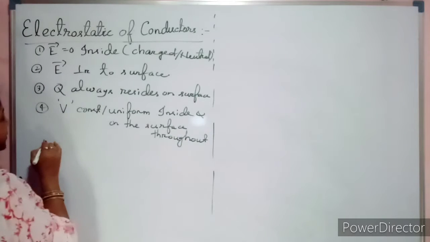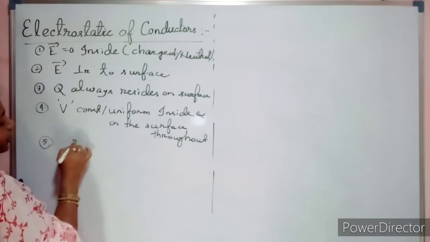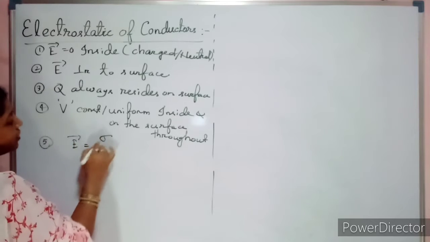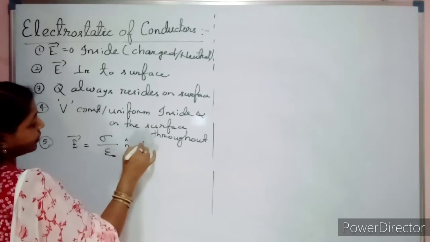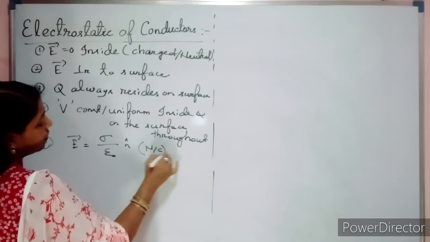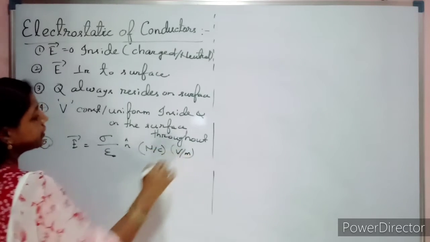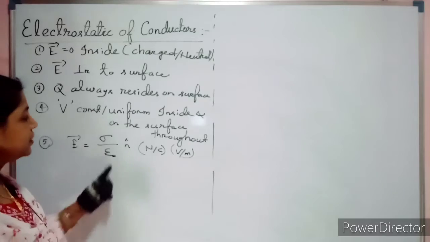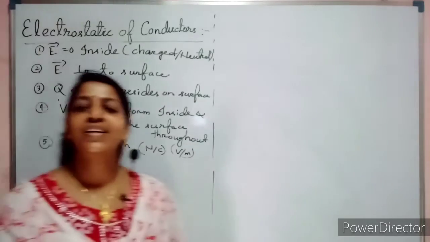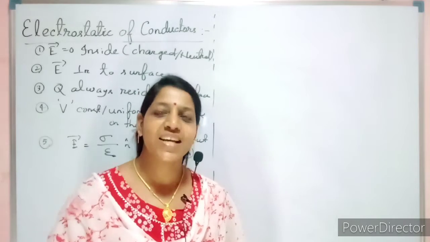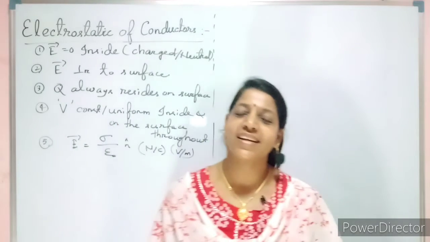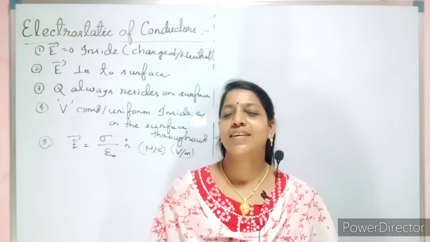Next, the fifth point is your electric field for any surface equals sigma by epsilon naught n cap, and its unit is Newton per coulomb or volt per meter. Sigma is nothing but your surface charge density. Okay, fine. So these are the 5 important points related to electrostatics of conductors.